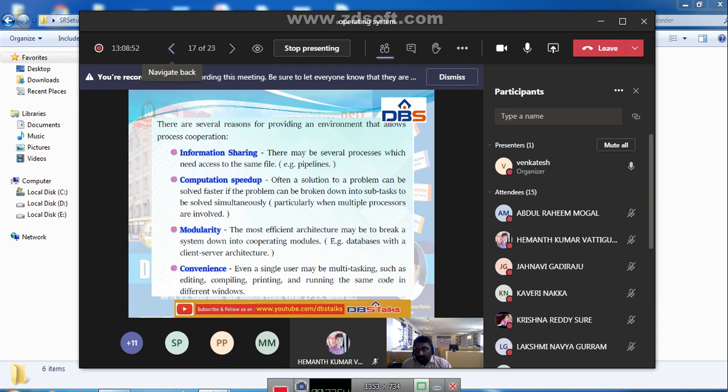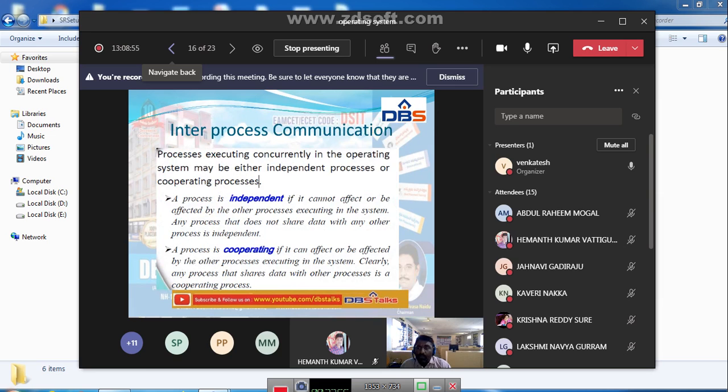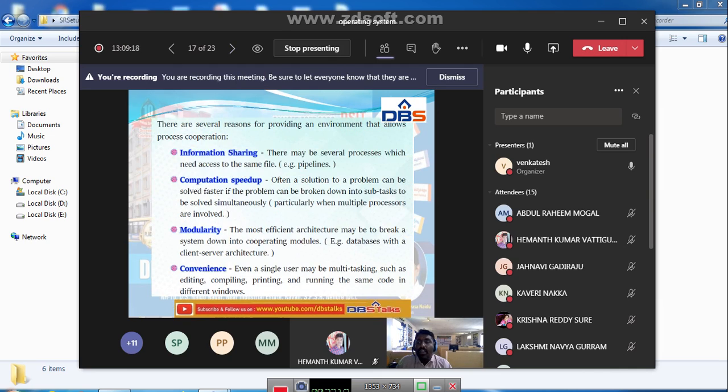Cooperating means these two processes are sharing information for communication purposes. Here we have majorly four reasons for providing an environment that allows process cooperation.